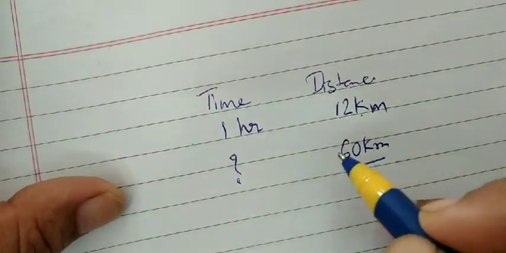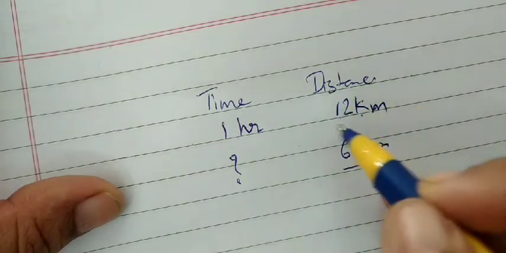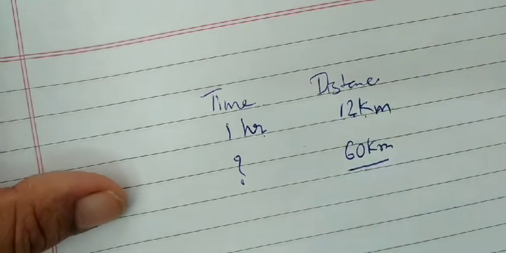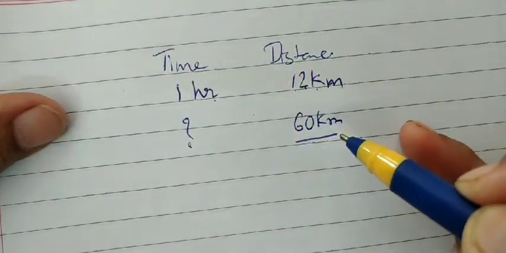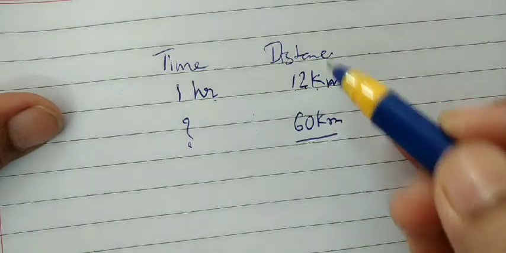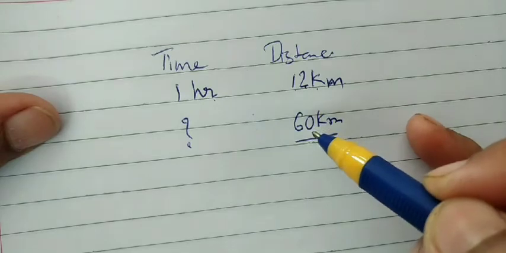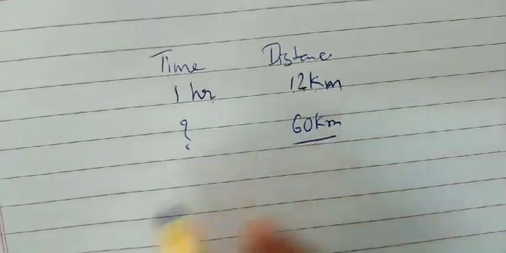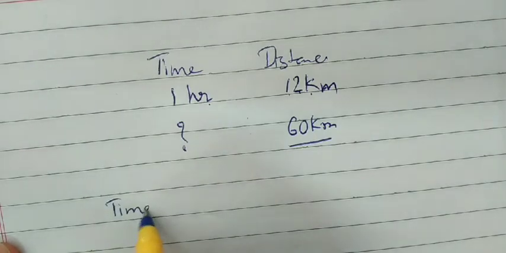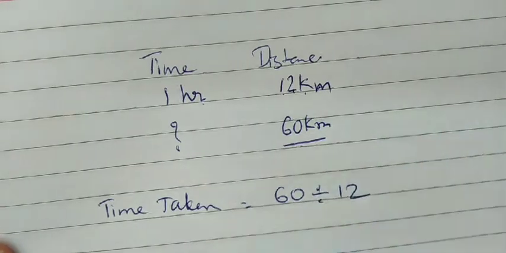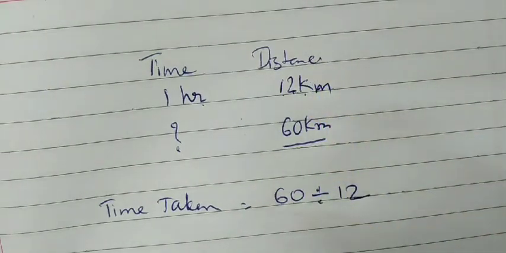So again, you can see which one is left out: 12, and 60 multiplied by 1 divided by 12. Or in other words you can do it like this: same unit, same side, so you will carry out division, because in cross multiplication 60 is to be multiplied with 1. So with what are you going to divide 60 kilometers? By 12 kilometers. So time taken will be 60 divided by 12, because both the figures are on the same side, under the same unit.